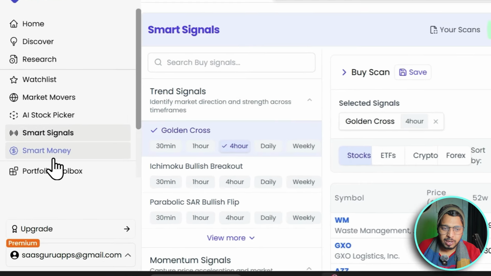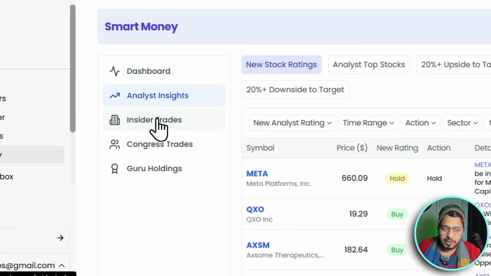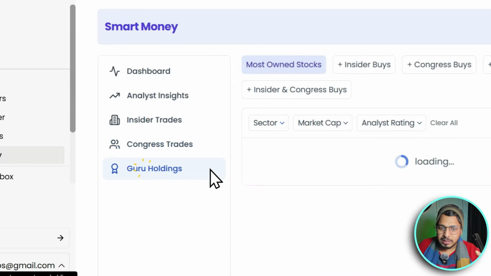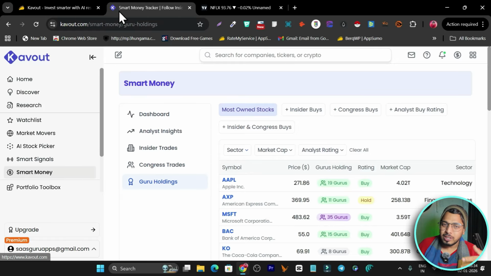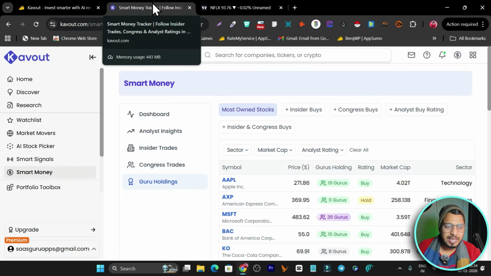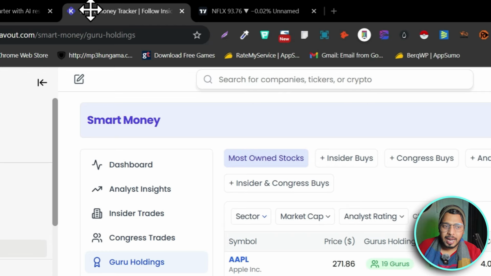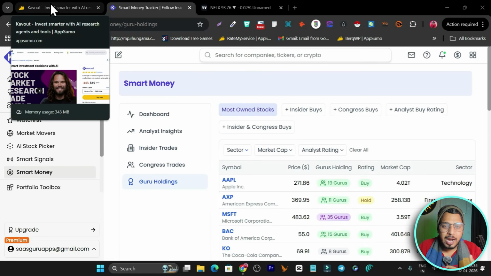See, this is how I have showed you some of the things you can do. This is the smart money. Here you will get the analysts' insights, the insider trades, the Congress trades, and the guru holdings. All things you are getting in one platform. So this is Caveat, and this platform gives you everything with the AI agent, so you can understand the data and research the market better and get the output that makes you an advanced trader.